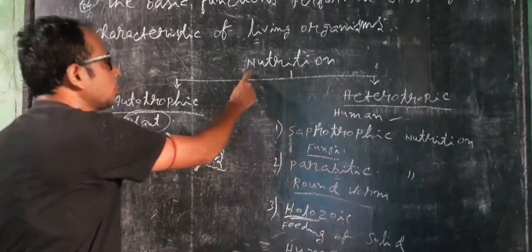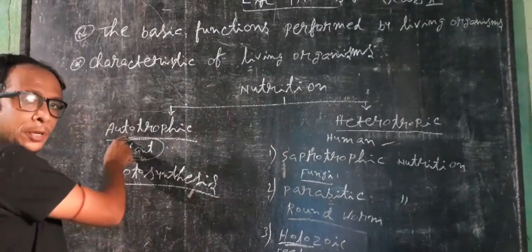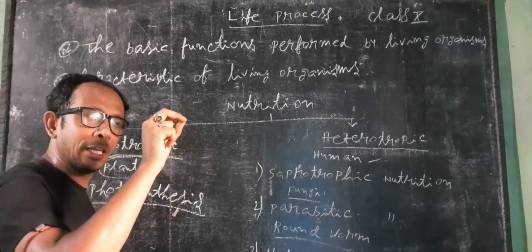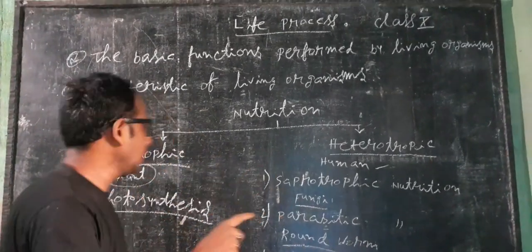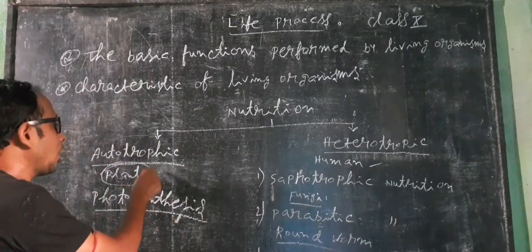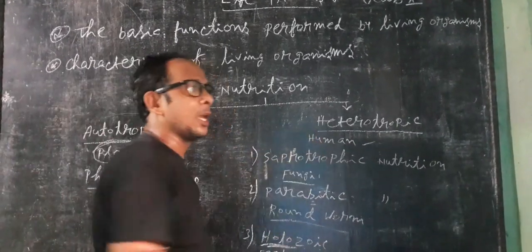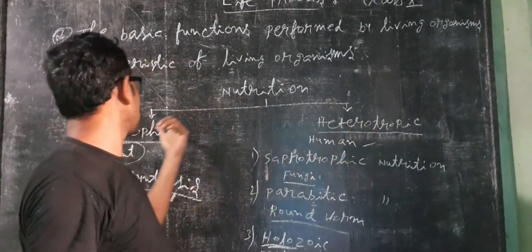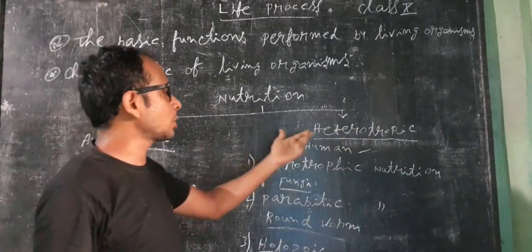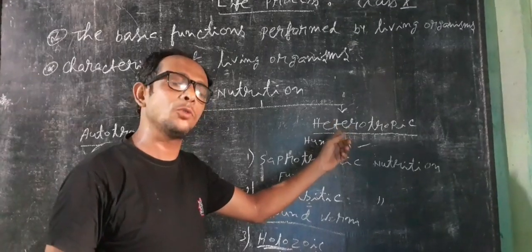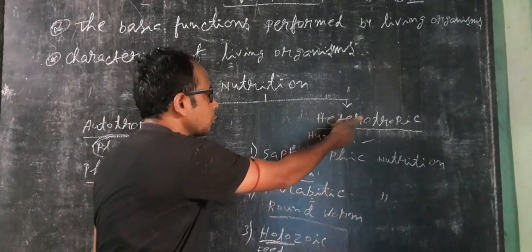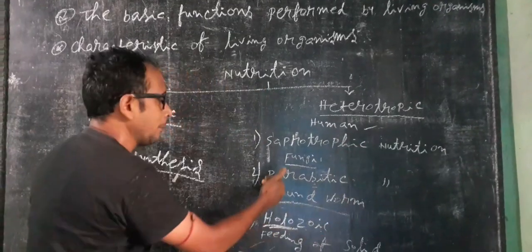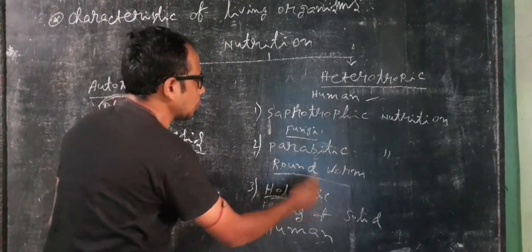So there are two types of mode of nutrition: autotrophic, where organisms produce their own food and are known as autotrophs. Heterotrophic means the process in which organisms totally depend on the autotrophs, and the organisms are known as heterotrophs. Heterotrophic has three types: saprotrophic, parasitic, and holozoic.